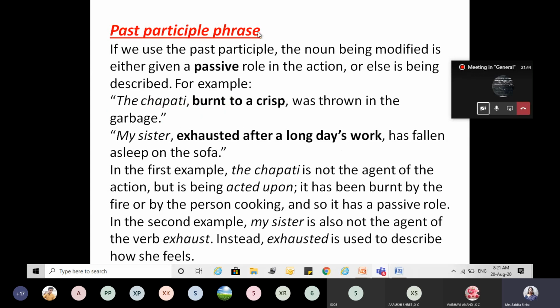Now, past participle phrase. The chapati burned to a crisp was thrown in the garbage. Right? Now, this has a passive role of action. It is not exactly telling you the action. It is just describing, as it describes in the present participle. It also happens in the past participle. The chapati burned to a crisp was thrown in the garbage. The chapati was thrown in the garbage. Why? It was burnt to a crisp. Here, the chapati is not the agent. That is what I told you here.